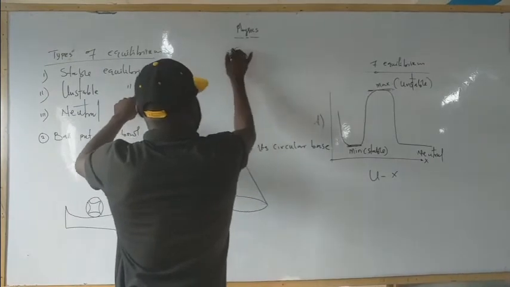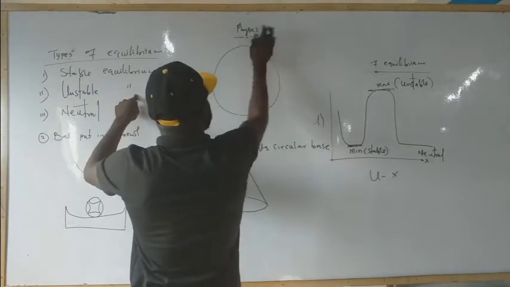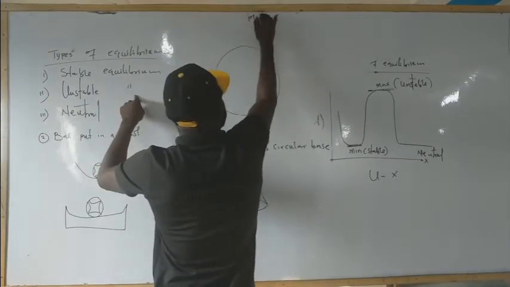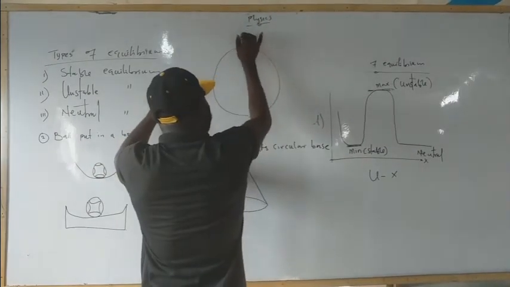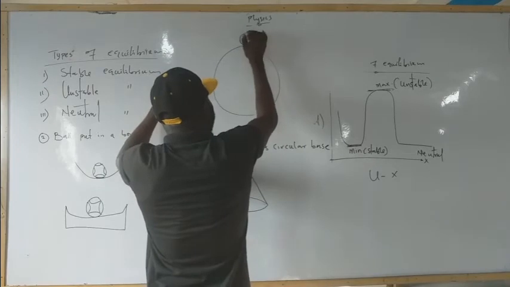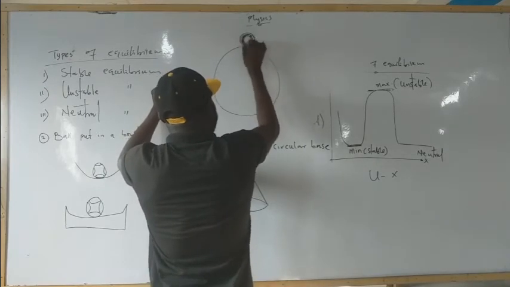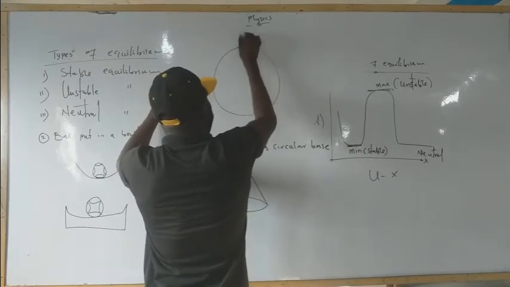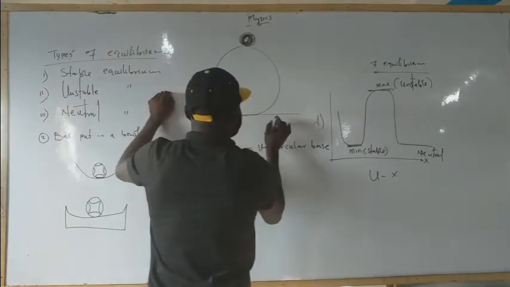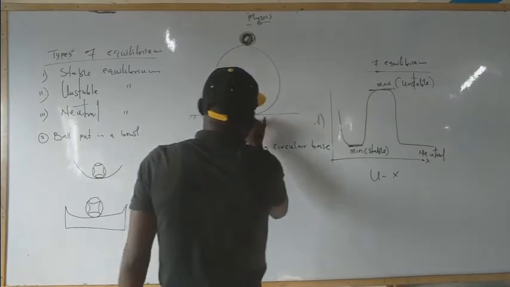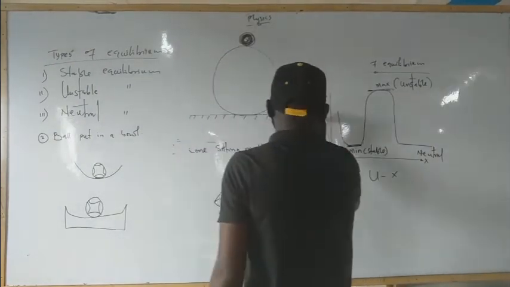Okay? We have this, and we have an object at the top of the circular ring. You can say this is horizontal ground, the ground level.